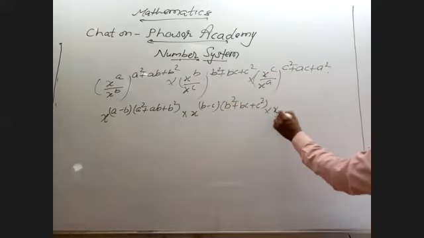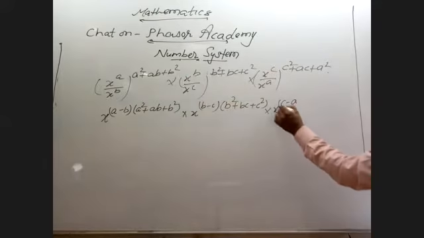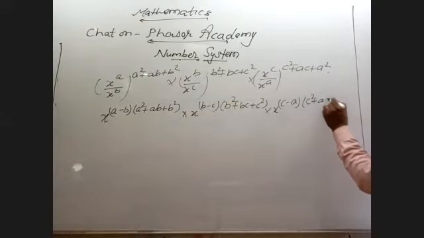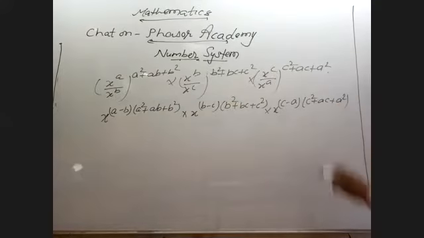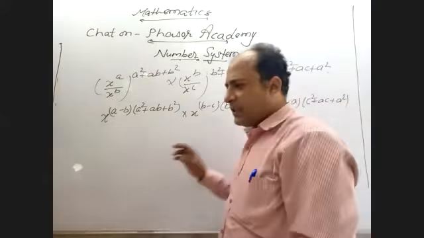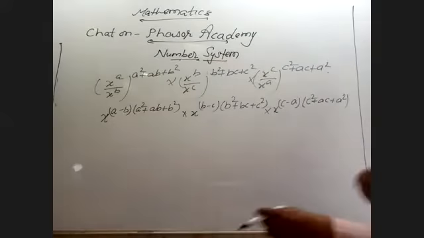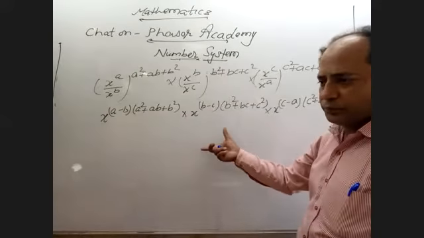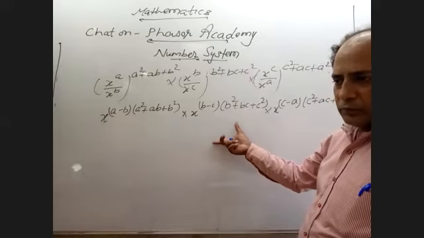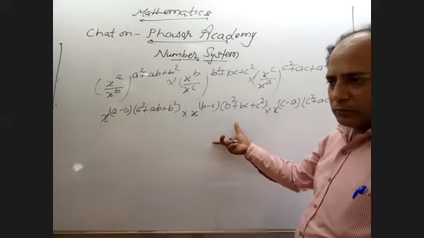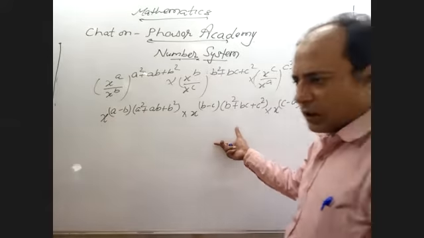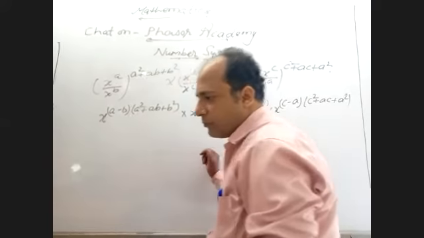Into x raised to power c minus a, to the power c square plus ac plus a square. Are you aware up to now? Say yes or no fast in the chat box. Till now you understood? If no, then I'll re-explain. Not getting? Okay, no problem.